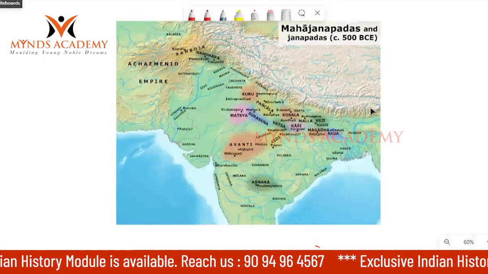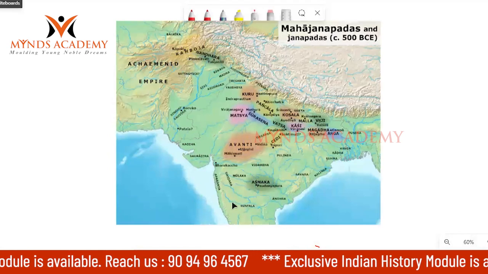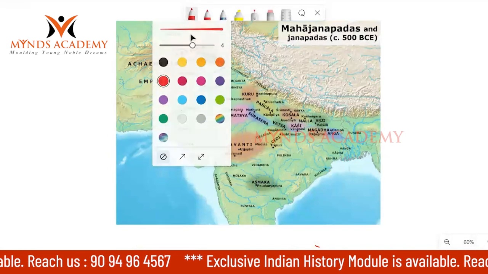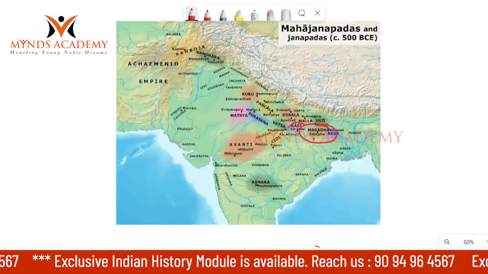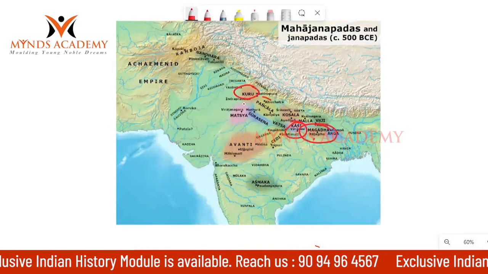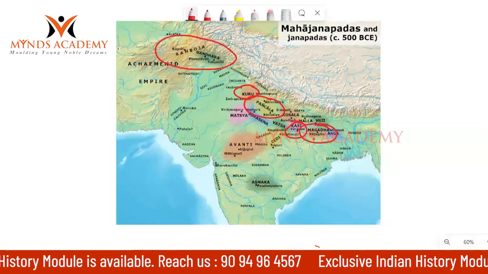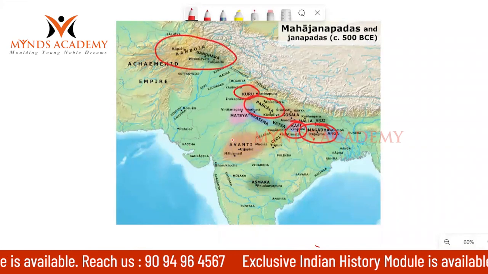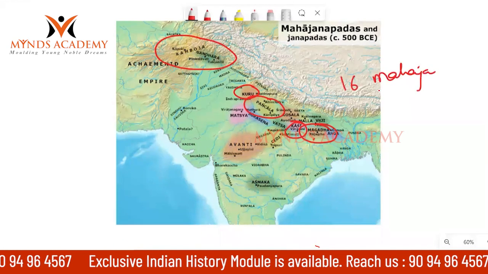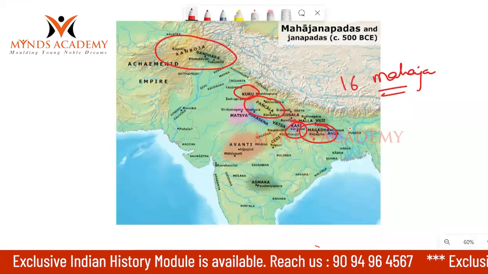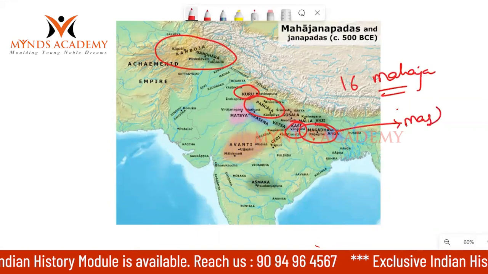Now come to the Mahajanapada period. Here you can see Magadha, Kashi, Kuru, Panchala, Gandhara, Kamboja. These are various Mahajanapadas. There were a total of 16 Mahajanapadas. And among these, Magadha was very powerful.